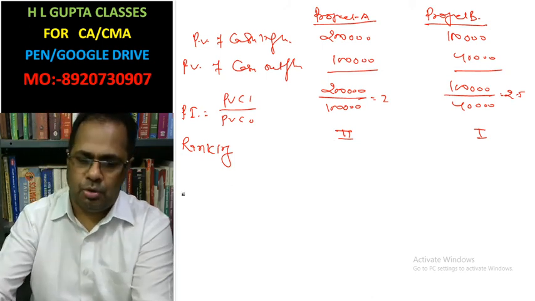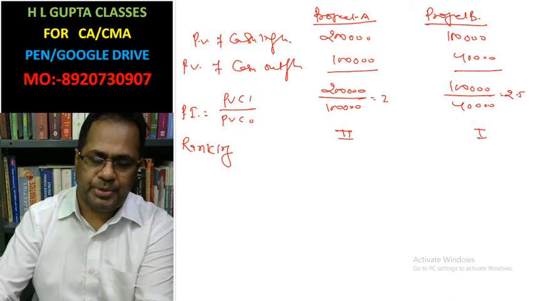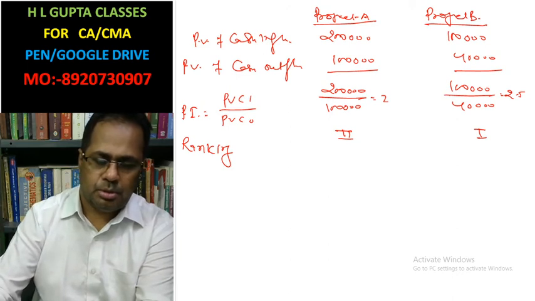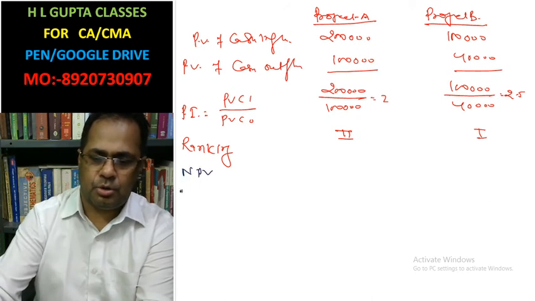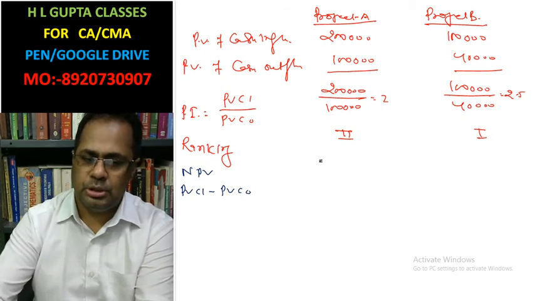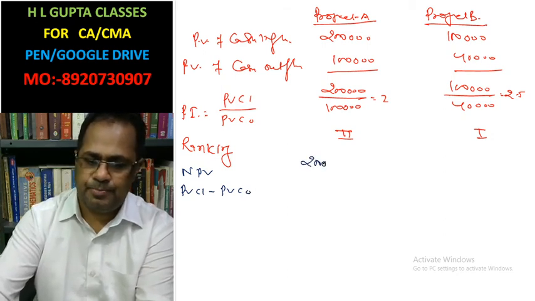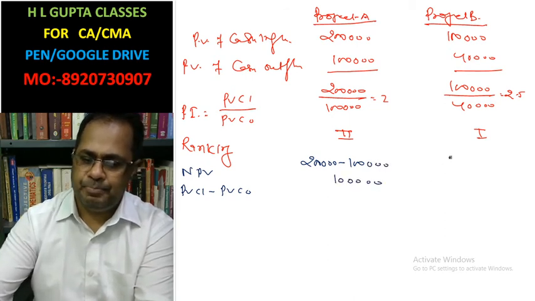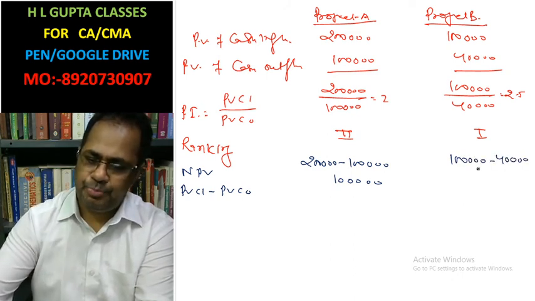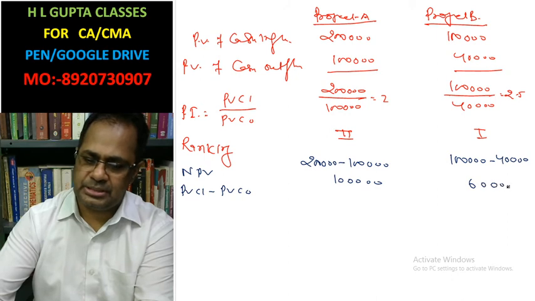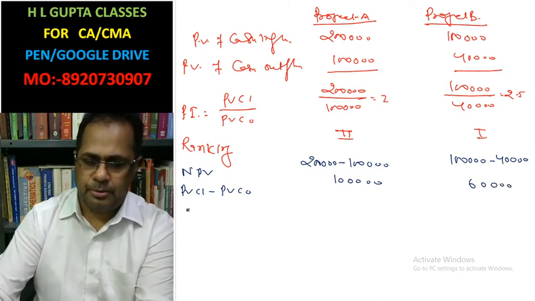Okay. Now I am going to calculate the net present value. Net present value equals present value of cash inflow minus present value of cash outflow. This is 2 lakhs minus 1 lakh, so the net present value is 1 lakh. And 1 lakh minus 40,000, net present value in this case is 60,000.